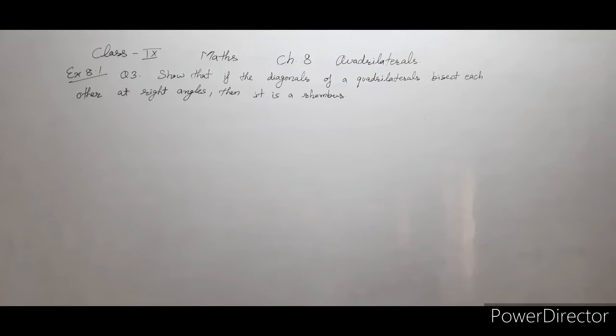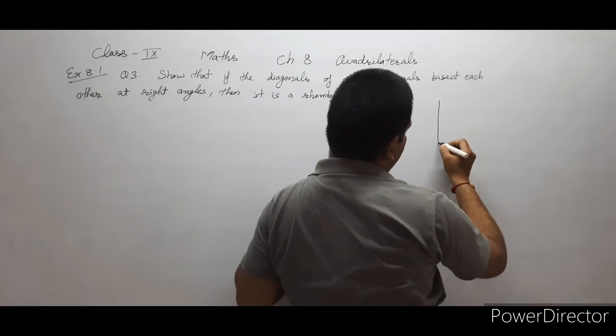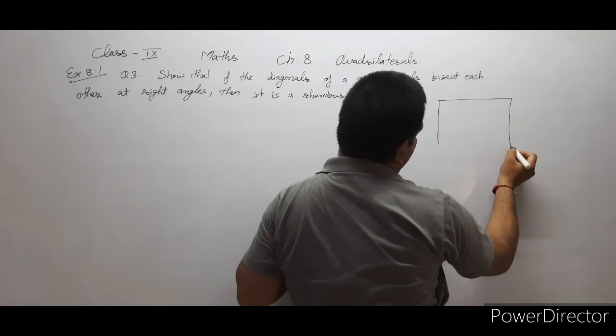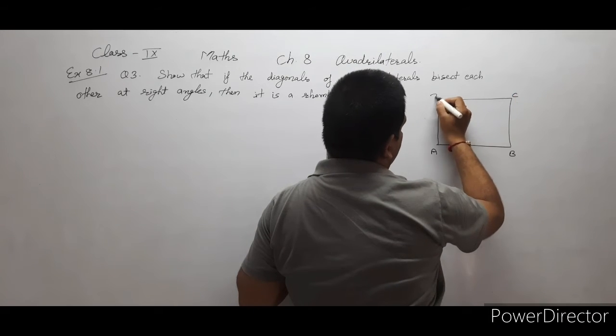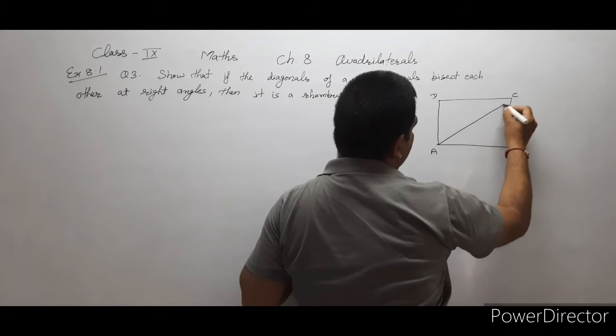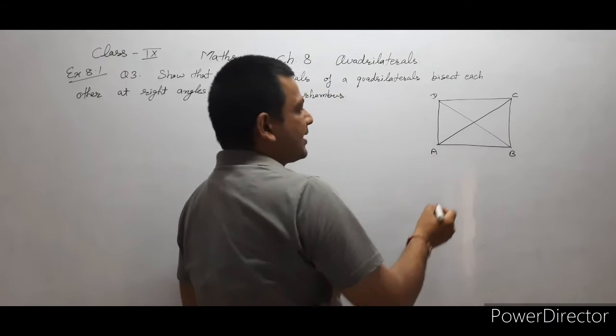Question number 3: show that if the diagonals of a quadrilateral bisect each other at right angles, then it is a rhombus. So in this part it's given that in quadrilateral ABCD, the diagonals AC and BD bisect each other.